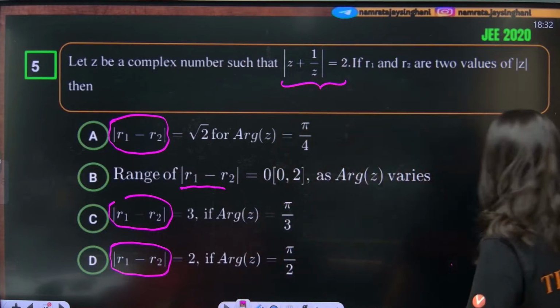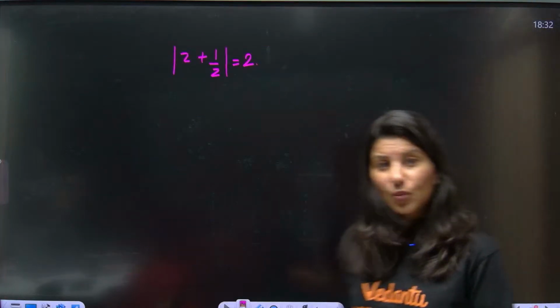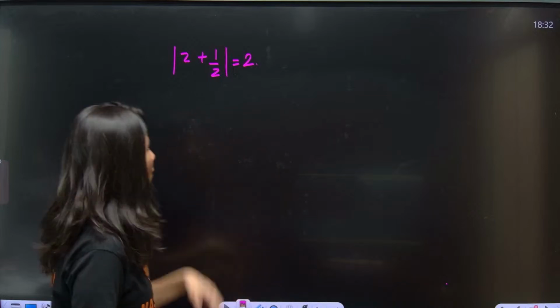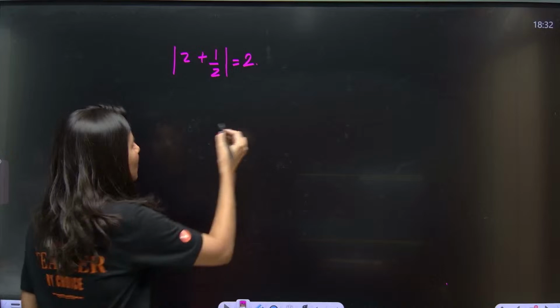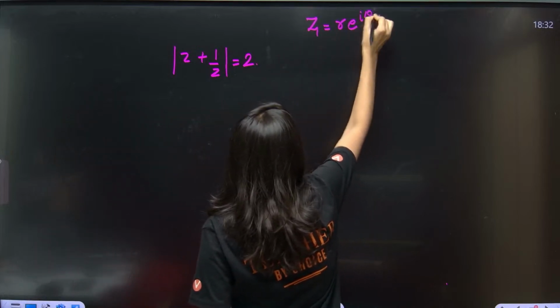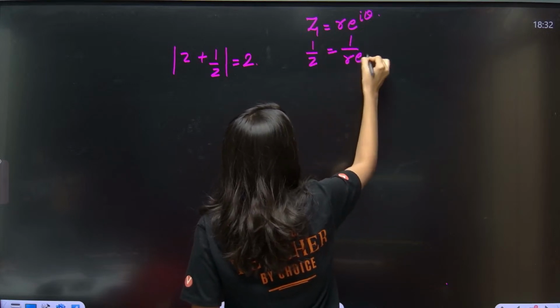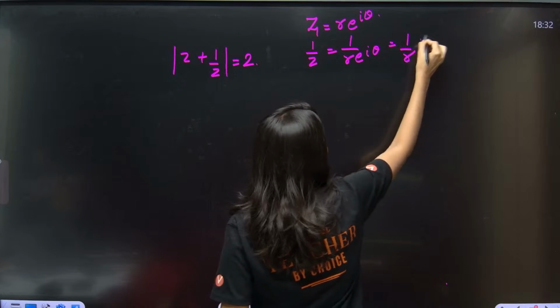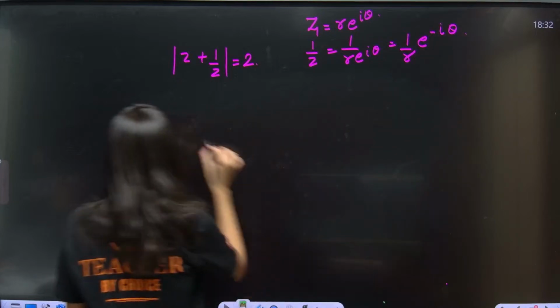Okay. So obviously I need to utilize this equation to calculate mod R1 minus R2. So obviously I'm not going to put X plus iota Y, it is not going to help me. So Z will be equal to what? R e power iota theta, and 1 by Z will be equal to 1 by R e power iota theta, which is equal to 1 by R e power minus iota theta. Let us plug in the values and understand what we are getting.